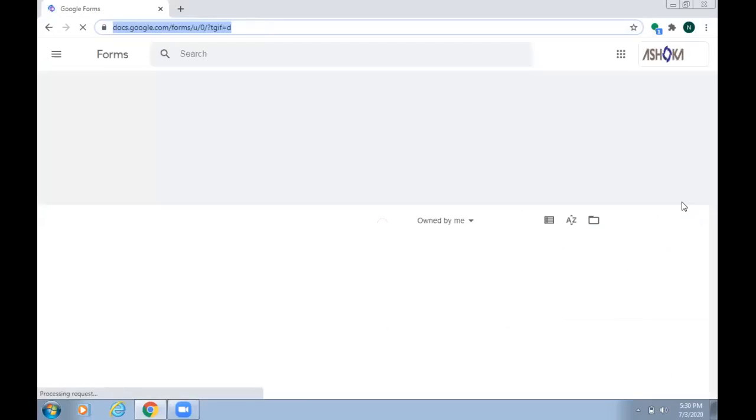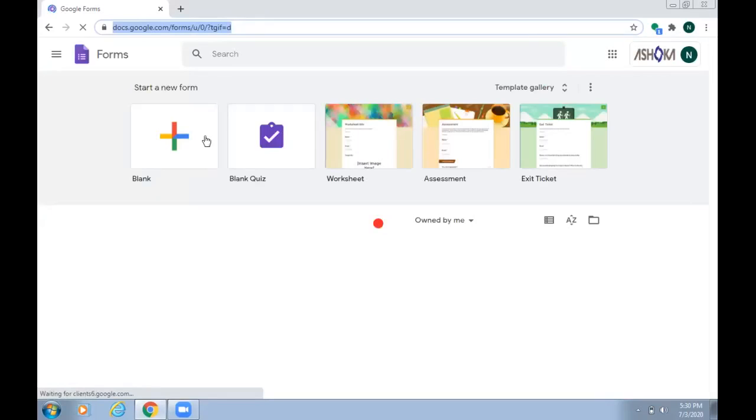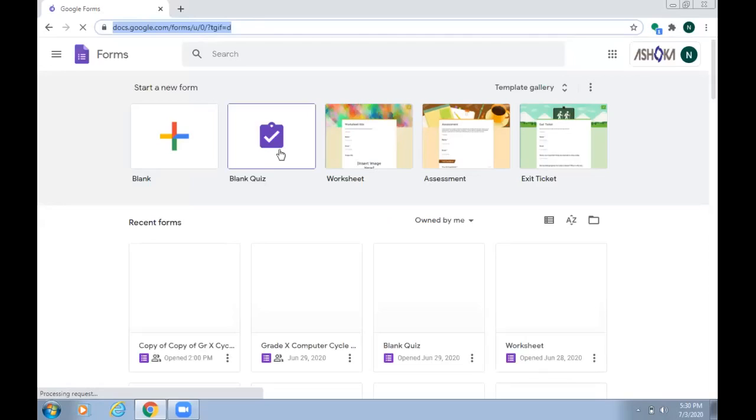This is a very handy tool, and most of you are aware of it, but there are some settings also which we can give for assessment purposes. Here also, you can see different types of forms. There are some inbuilt forms, there are some blank forms also, but I will suggest we should use blank quiz and assessment.